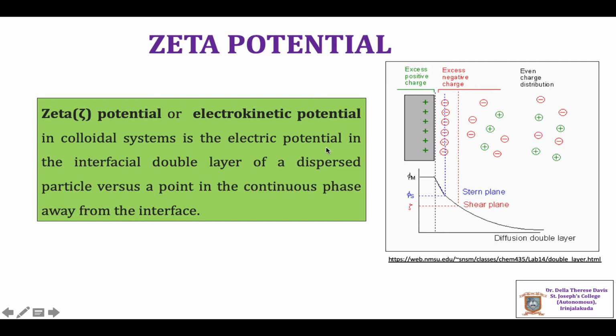Zeta potential or electrokinetic potential in colloidal systems is the potential at the interfacial double layer of a dispersed particle versus a point in the continuous phase away from the interface.